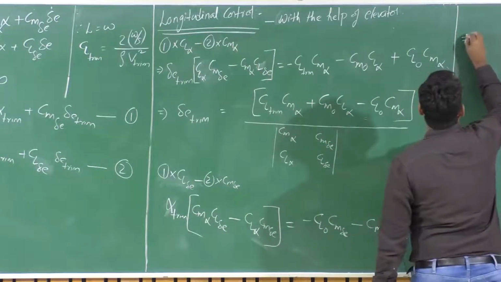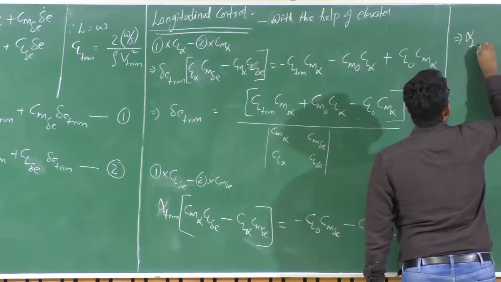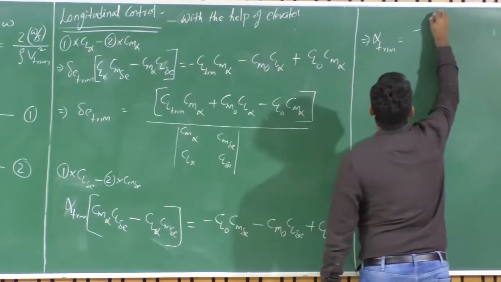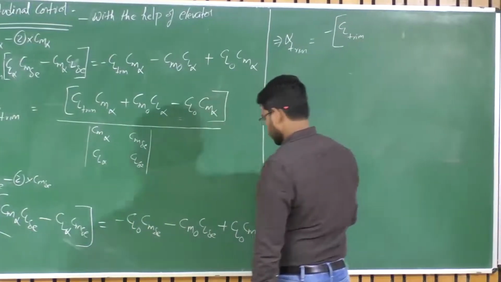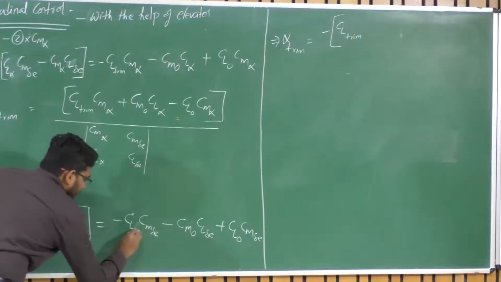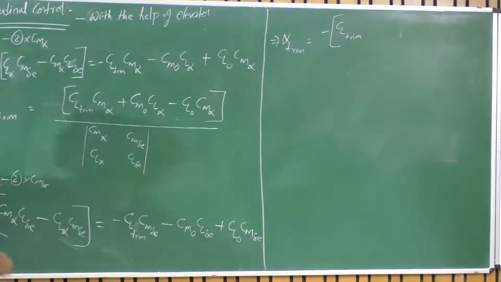This gives alpha trim equal to minus of Cl trim. Oh, I'm sorry, this is Cl trim, not Cl naught. This is Cl trim, right?